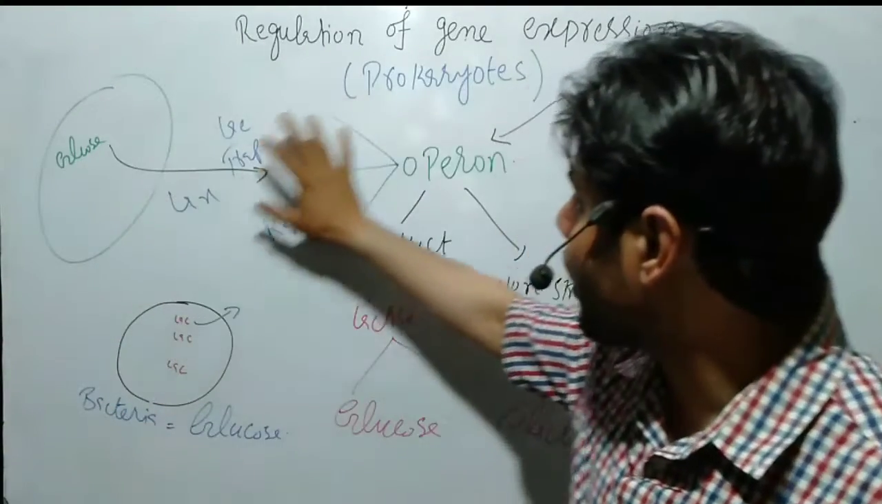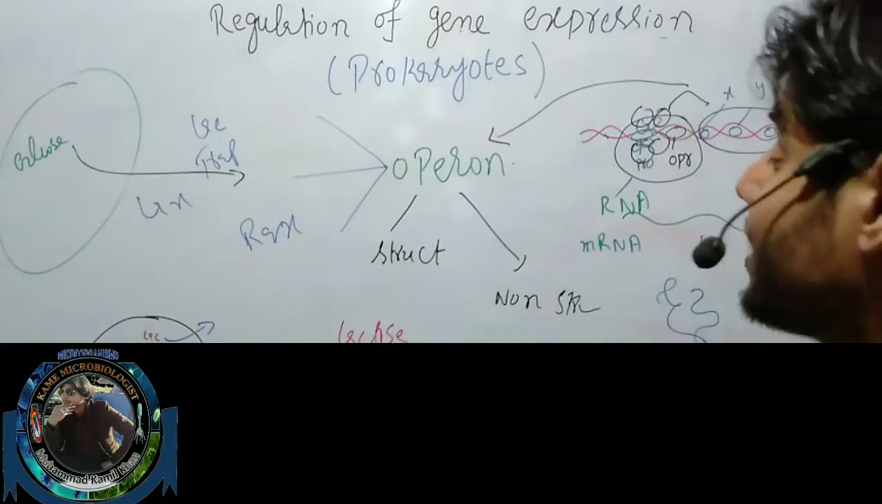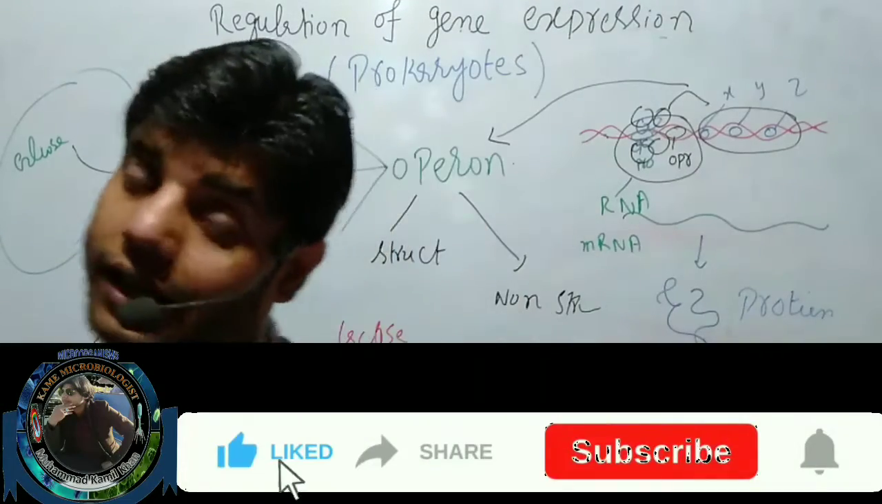So this is how regulation of gene expression occurs in the prokaryotic cell. That's all about the regulation of gene expression in prokaryotes.